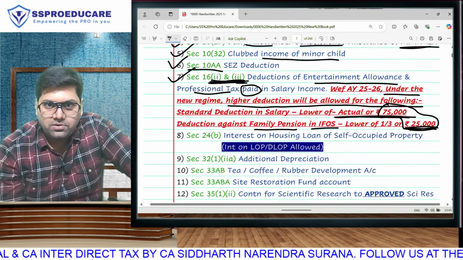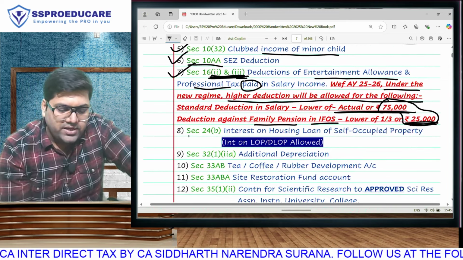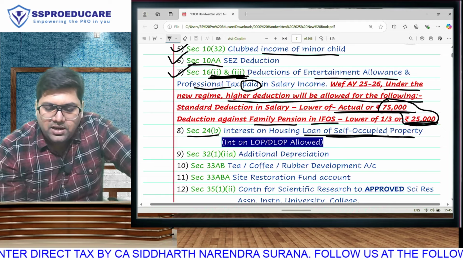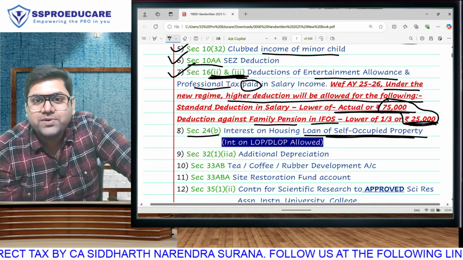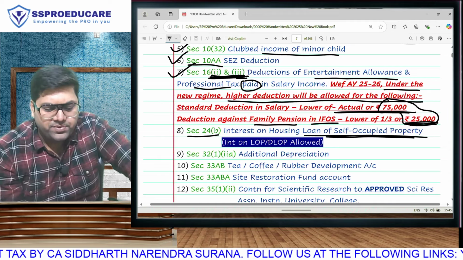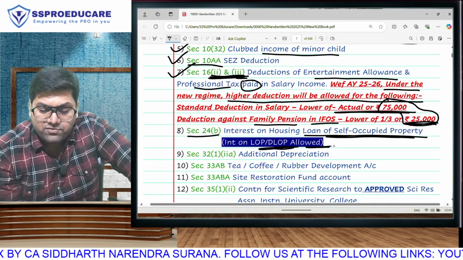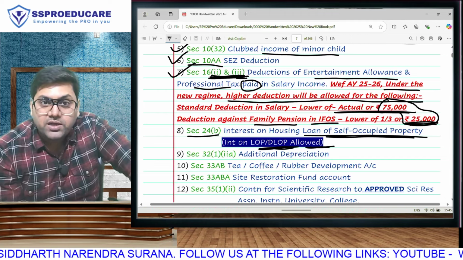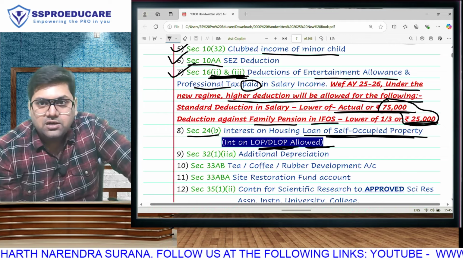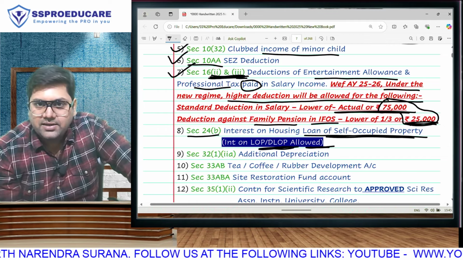You want to see more? In the new regime, you won't get any SOP deduction. In the old regime, we get up to 2 lakh rupees. In the new regime, we won't get it in SOP. In LOP, DLOP, we will give you. Sir, why are we giving you? Because in LOP, DLOP, you are showing income. Because you are showing income, we don't mind giving you deduction. But in SOP, you won't be getting any deduction.